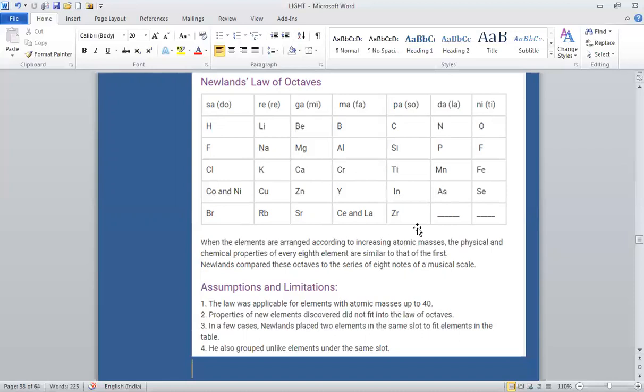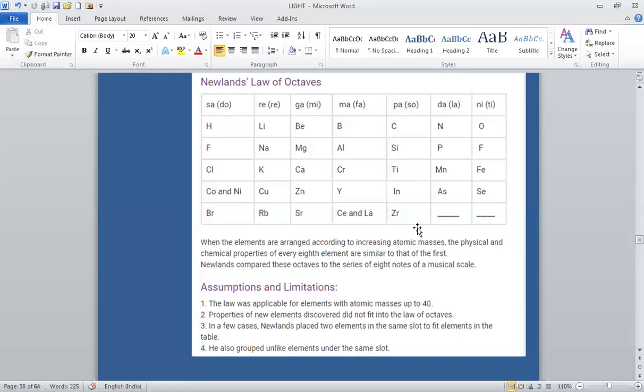He found that if the elements are arranged in order of their increasing atomic masses, every eighth element had similar properties to the first, like the first and the eighth note of the musical scale. You are all familiar with the musical notes: sa, re, ga, ma, pa, dha, ni. A musician usually uses these 7 notes for composing the music of a song. Naturally there must be a repetition of every note. Every 8th note is similar to the first, and the whole music of the song is composed by repeating these 7 units only.